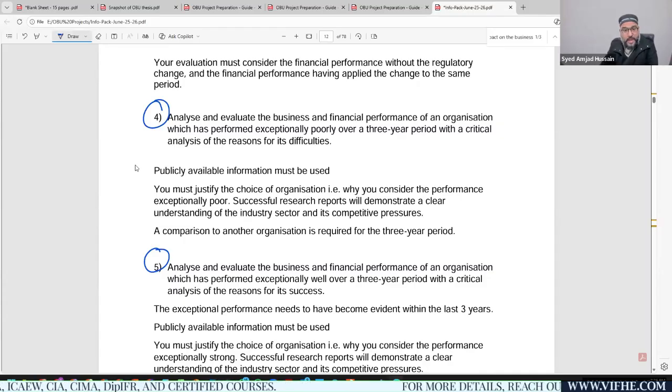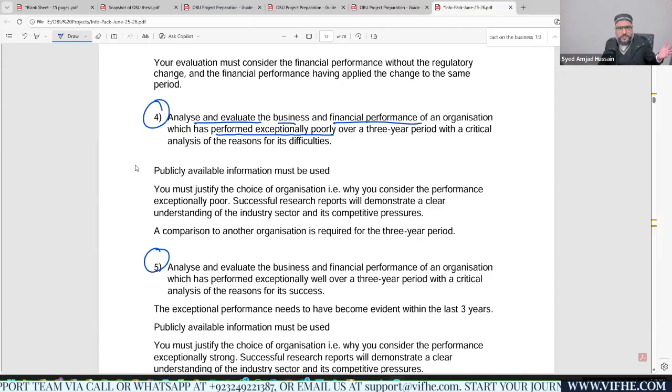So topic number 4 is actually concerned with analyzing and evaluating the business and financial performance of an organization which has performed exceptionally poorly, right? The first thing, you should be looking into an organization that has performed poorly, very poorly within that industry, right?